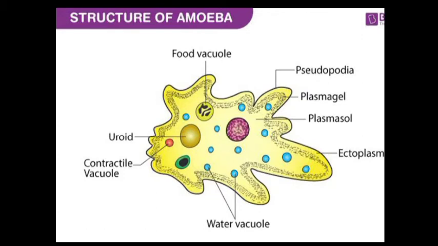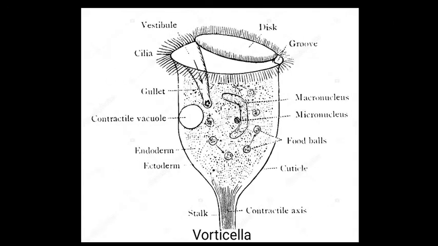Next, amoeba. It's a shapeless organism. It has pseudopodia, which look like feet but are not real feet. It has a food vacuole, ectoplasm, contractile vacuole, plasmagel, plasmasol, and uroid, along with water vacuoles. Next, vorticella. It's a cup-like structure consisting of cilia. These cilia help in movement. This is the structure of vorticella.